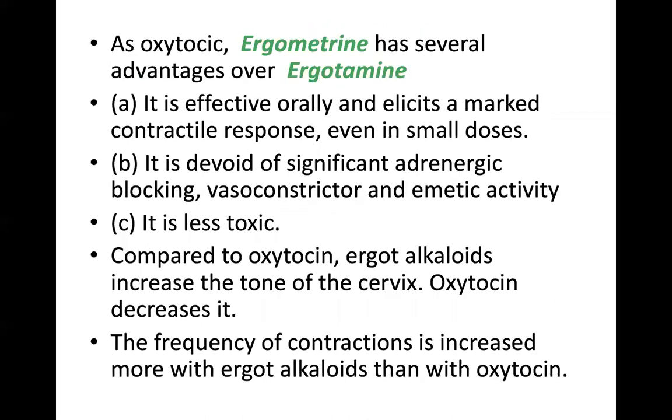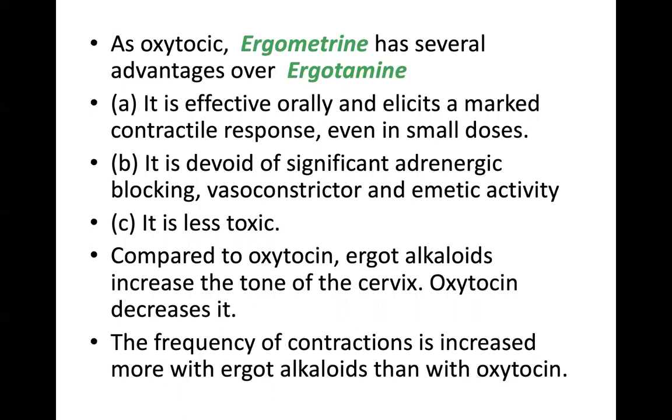As an oxytocic, ergometrine has several advantages over ergotamine. Ergometrine is an amine alkaloid, whereas ergotamine is an amino acid alkaloid. So ergometrine has more advantages compared to ergotamine. What are those advantages?